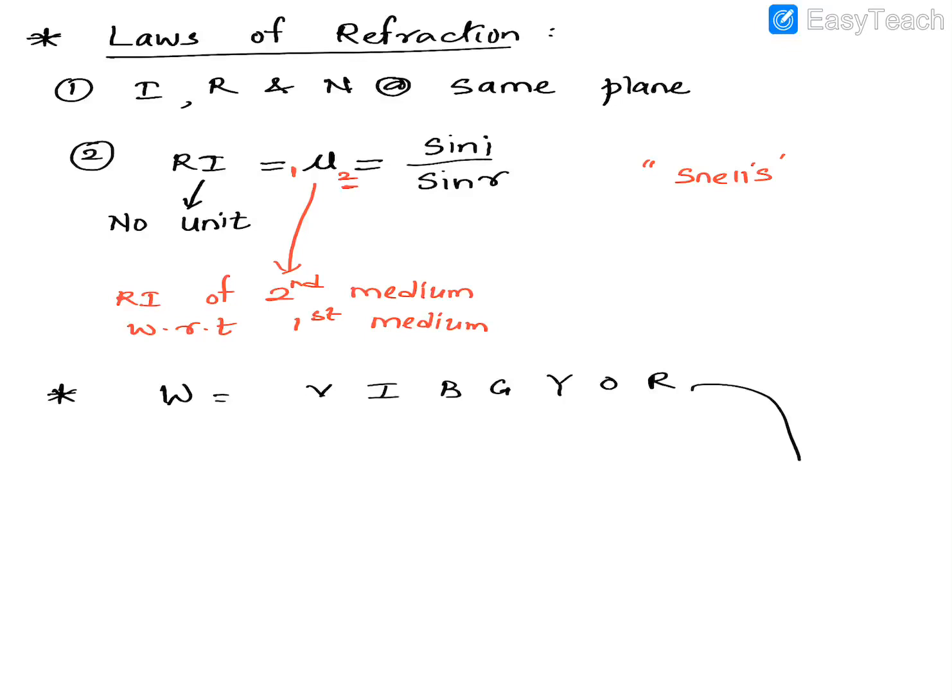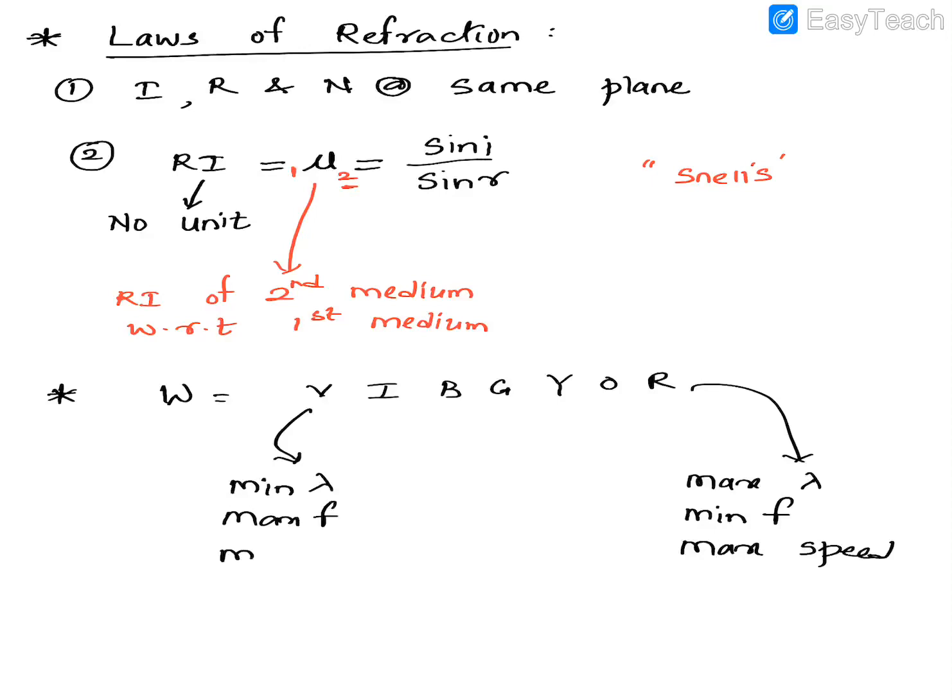Out of all these colors, red is the color which has the maximum wavelength, minimum frequency, and also maximum speed. Remember, everything is opposite for violet, which will have minimum wavelength, maximum frequency, and minimum speed.